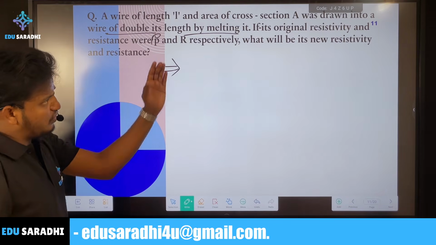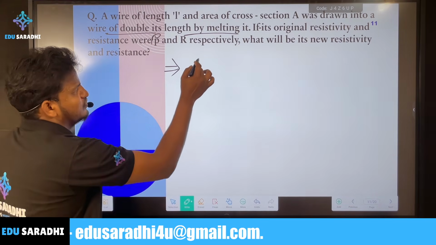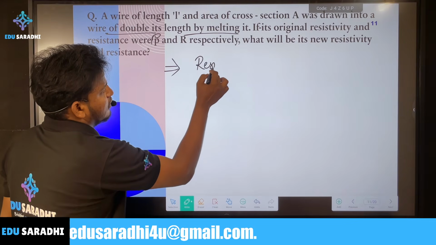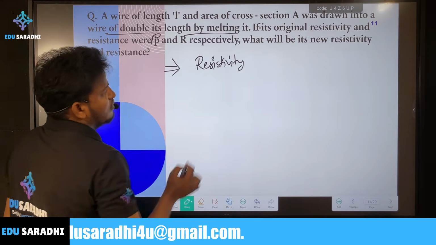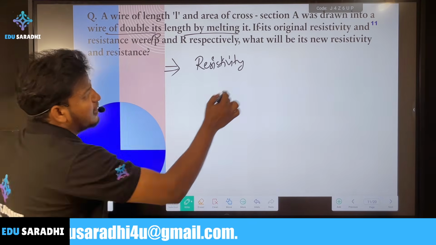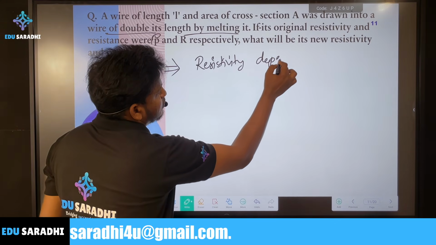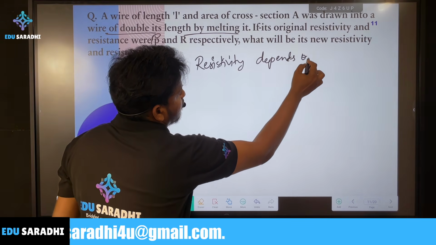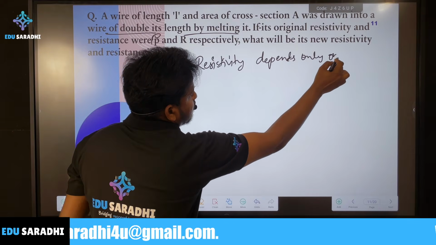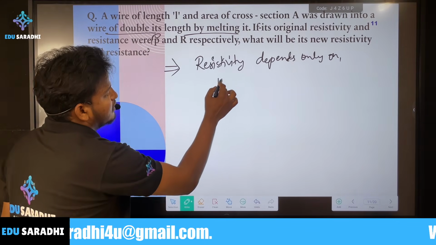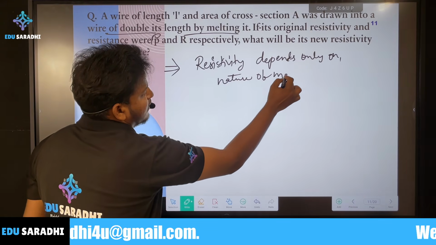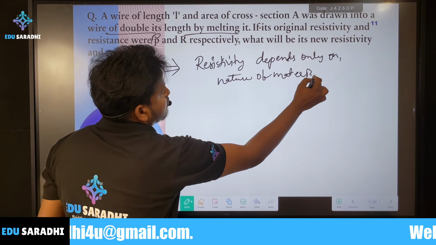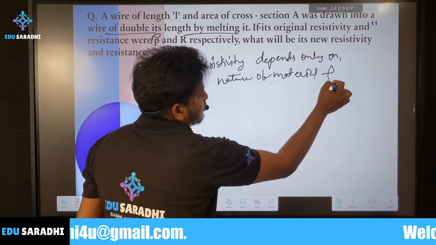As we know, resistivity depends only on the nature of the material and temperature.